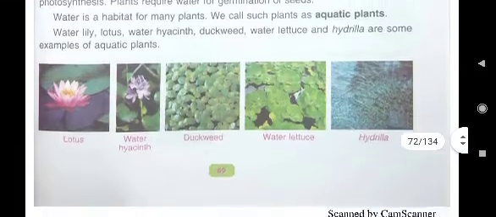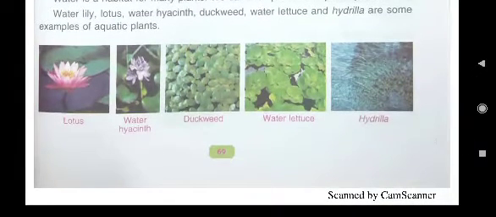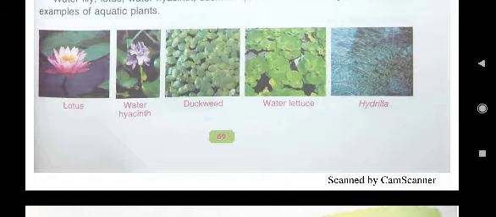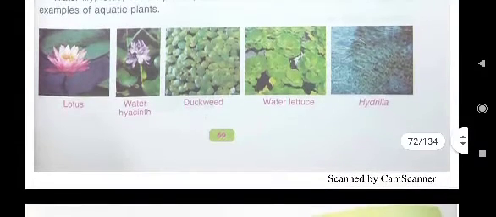Means the plants which grow in water are known as aquatic plants. You have to write 4 examples. In vertical way, you will write the 4 points. First one you can write lotus. Then you write those words whose spelling is easier for you to learn. You can write lotus, water lily, duckweed, hydrilla, water lettuce, etc.